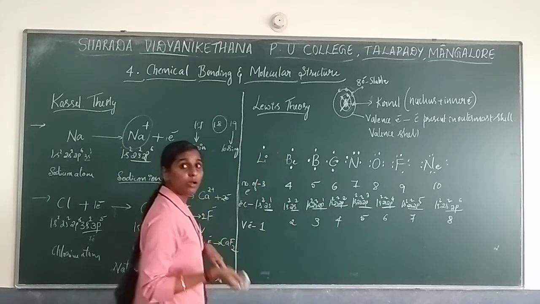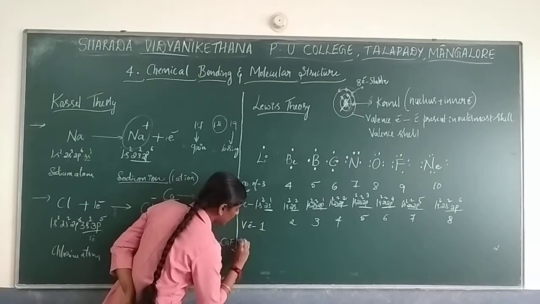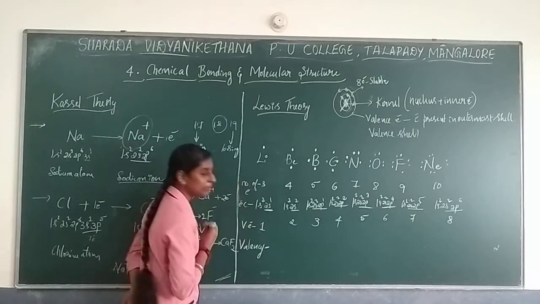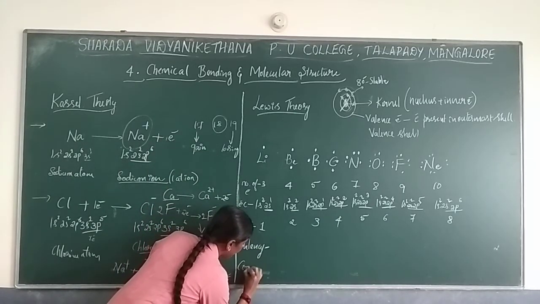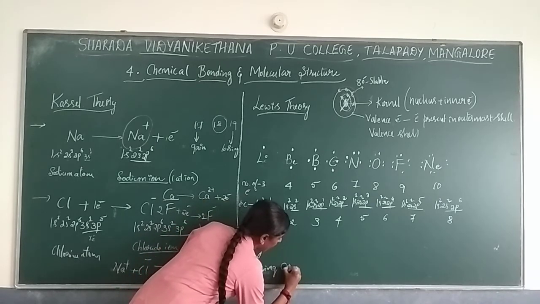And by seeing the Lewis dot structure, we can also determine valency. What is valency? Valency is nothing but the combining capacity of an element.